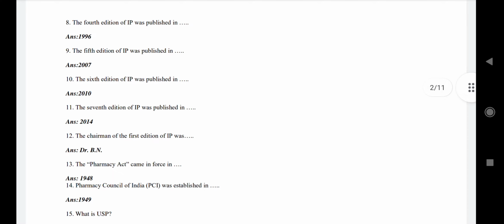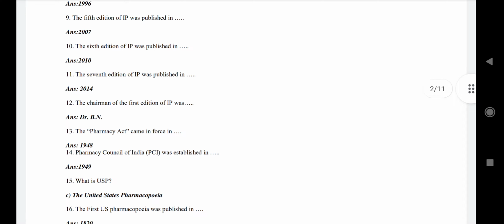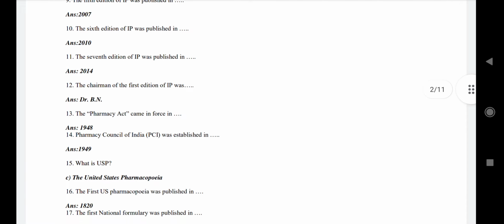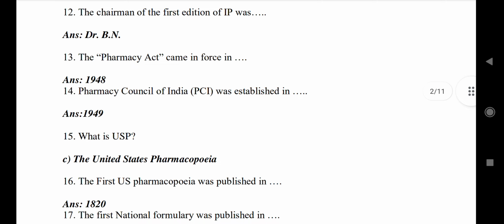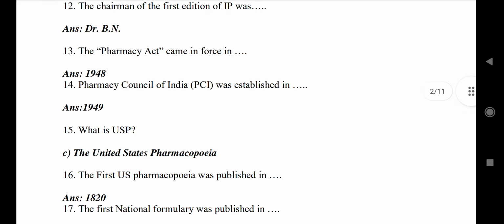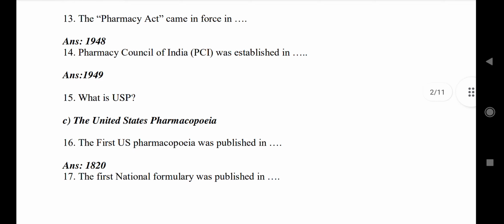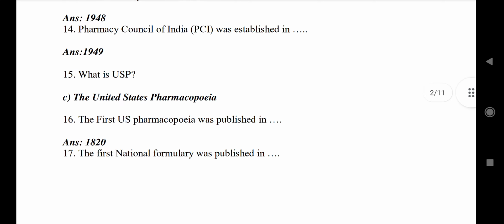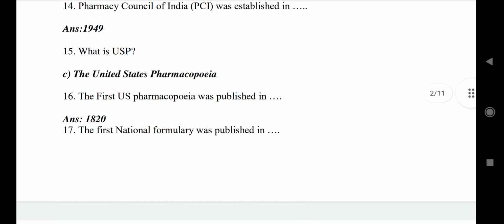The chairman of the first edition of IP was Dr. B.N. Ghosh. The Pharmacy Act came into force in 1948. Next question: Pharmacy Council of India, PCI, was established in 1949. What is USP? Full form of USP: the United States Pharmacopoeia. The first US Pharmacopoeia was published in 1820.